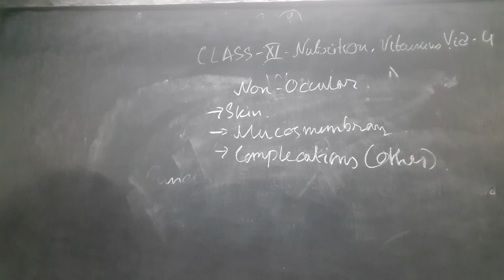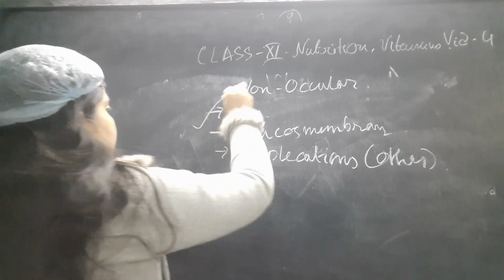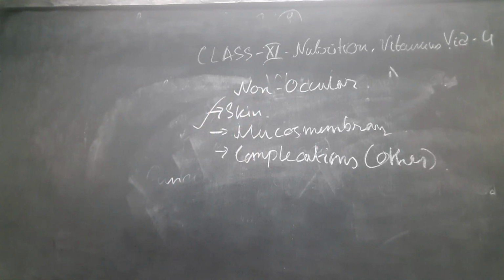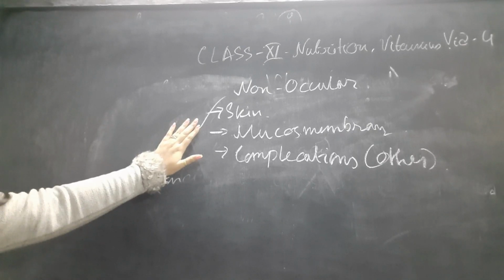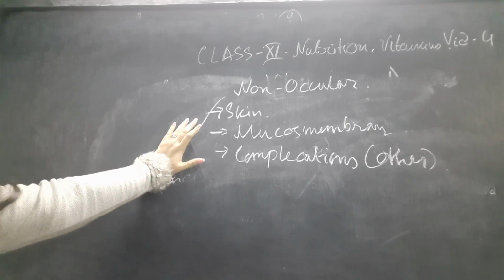The first one is the skin. What diseases can happen due to the non-ocular functions, meaning due to deficiency of vitamin A but not related to eyesight? A lack of vitamin A affects the skin adversely. Follicular hyperkeratosis may occur, in which keratin gets deposited in the hair follicles, producing a rough and uneven surface. The sweat glands lose their capacity of secretion, and the skin becomes toad-like, which is called toad skin.